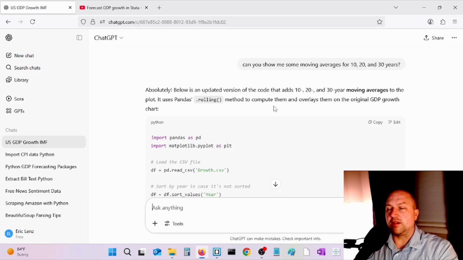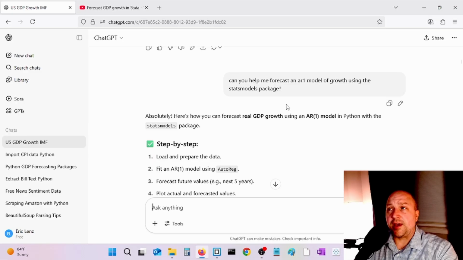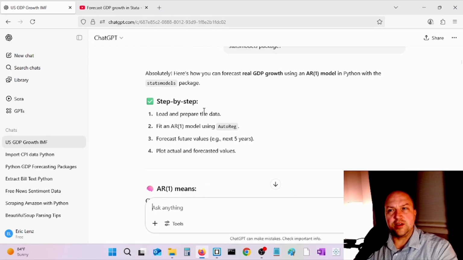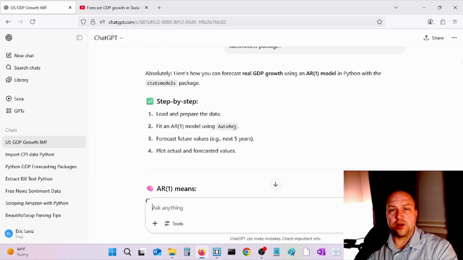If you watched my previous video about GDP growth and using Python to generate some plots and calculate averages and moving averages with ChatGPT, stay in that same chat with ChatGPT. This is the previous chat I had in that video. And the very next question I asked was, can you help me forecast an AR1 model of growth using the statsmodels package? The statsmodels package is popular when forecasting in Python. So basically, ChatGPT will give you the code to fit an AR1 model using AutoReg, forecast future values, and then plot the actual and forecasted values.